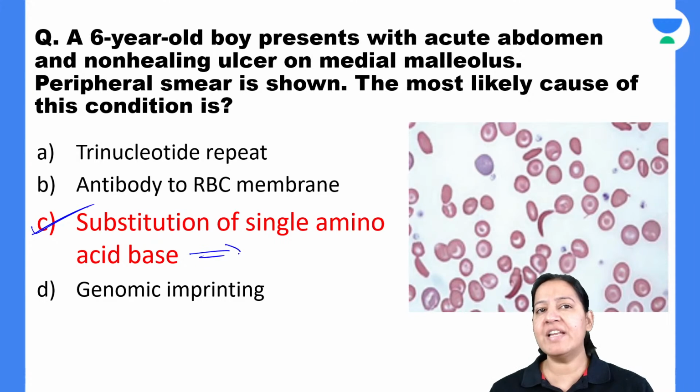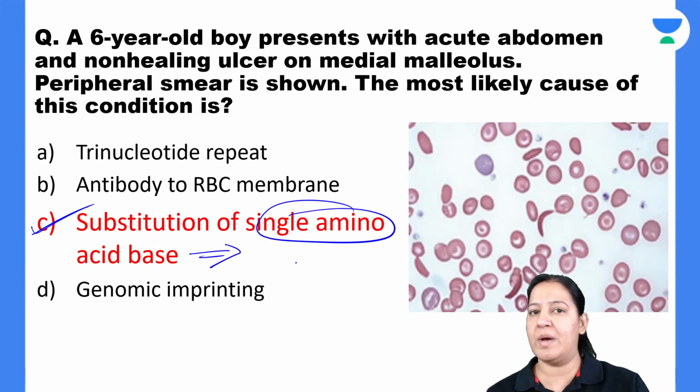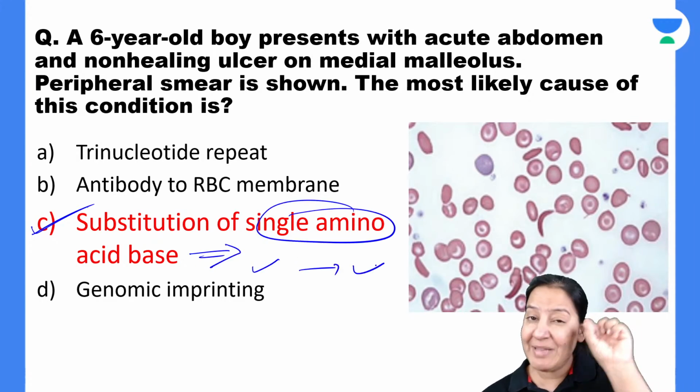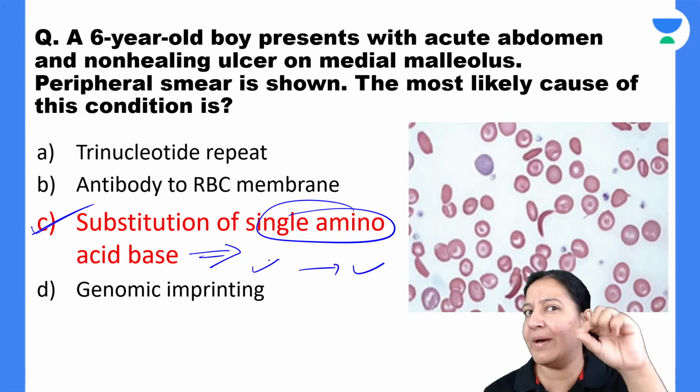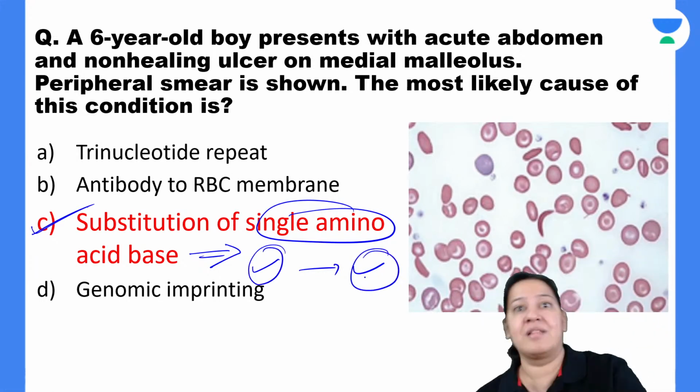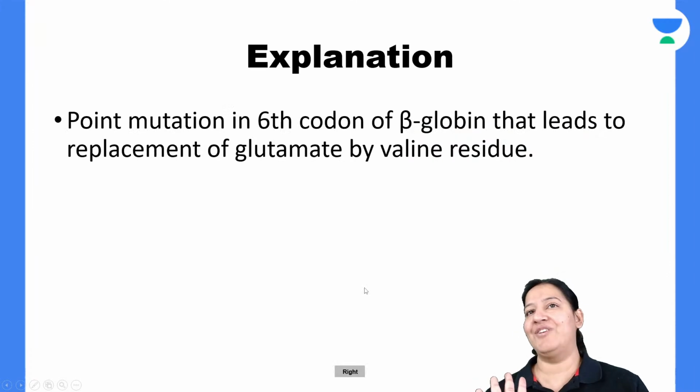Can you specifically tell me which amino acid is replaced by which one? कौन सा किससे replace हुआ? Tell me the name of the amino acid. Exact amino acid. Name the amino acid which is replaced by the other one. So you should be very specific in your answer. Listen. Okay, I will tell you everything.